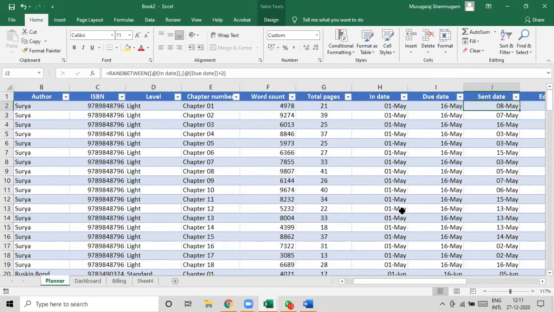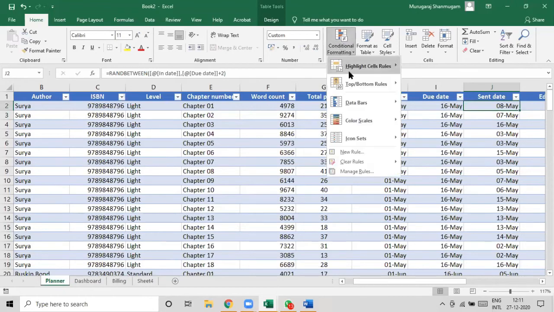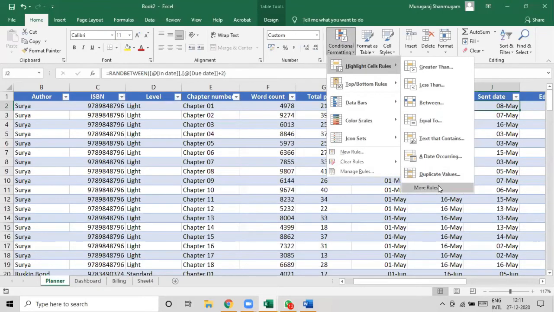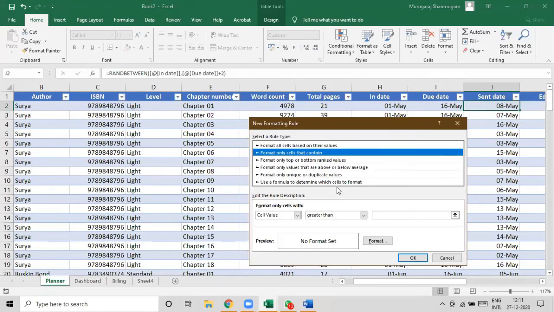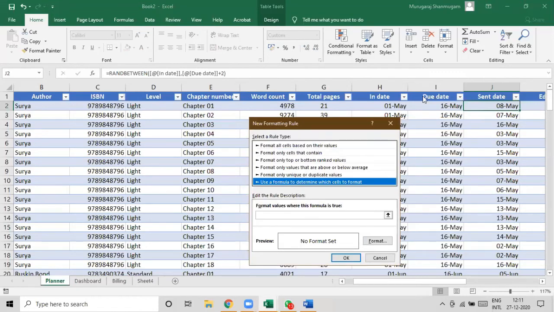Let me use a formula to do that. Conditional formatting, more rules, use a formula. What is the formula? The difference between the send date and due date should not be positive. So the formula where this one minus this one is greater than 0.